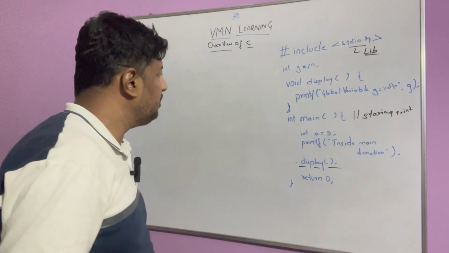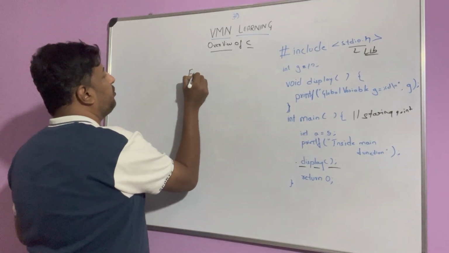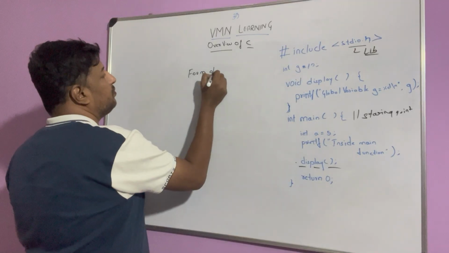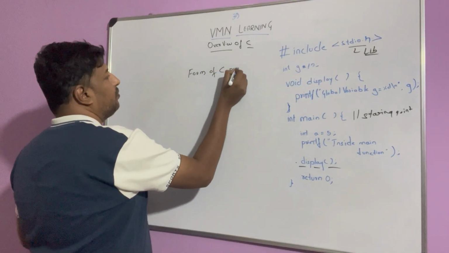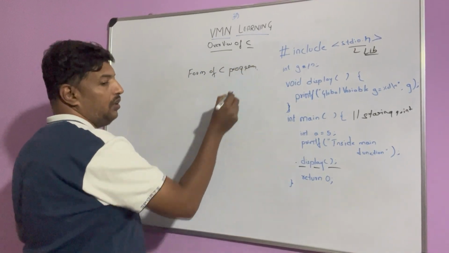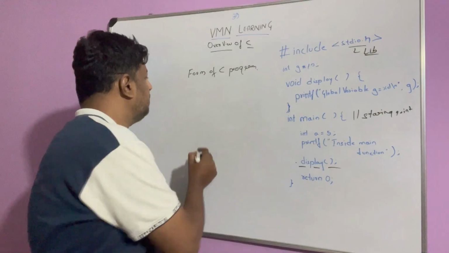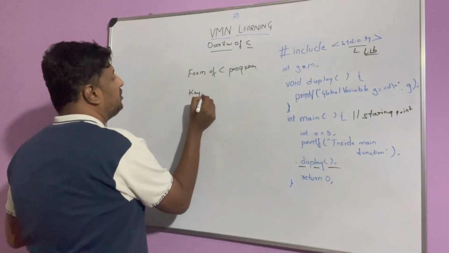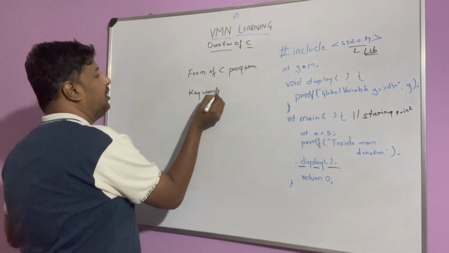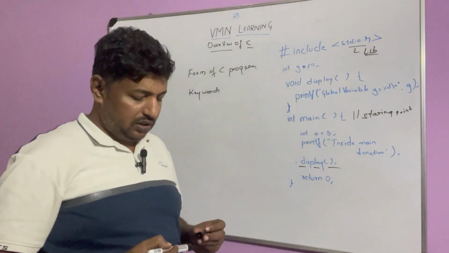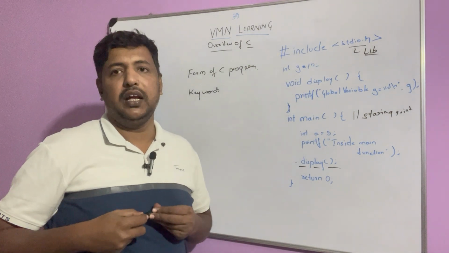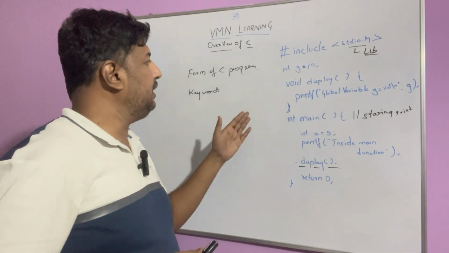Now let's talk about the form of a C program. Okay, a C program mainly has keywords. What are keywords? Keywords are used to tell the compiler what exactly this is.